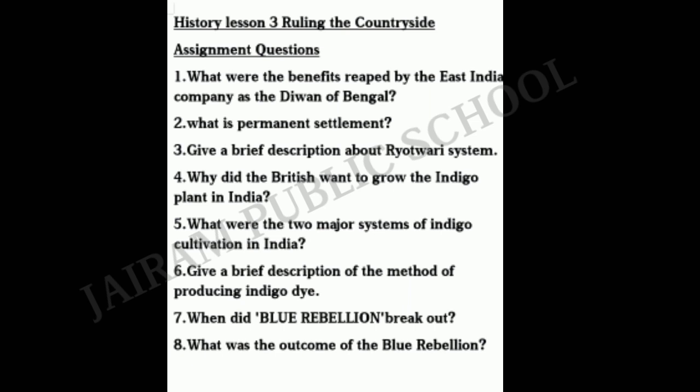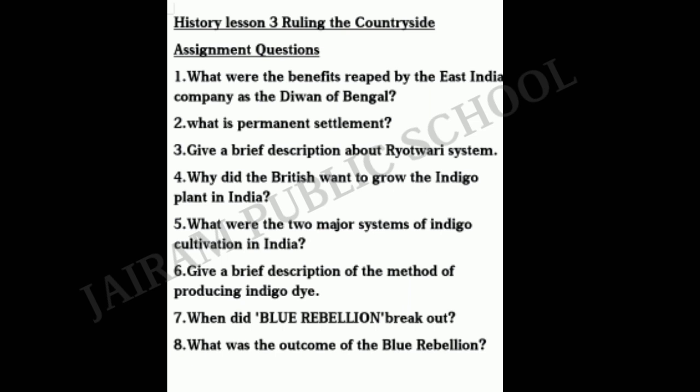Fifth question. What were the two major systems of indigo cultivation in India? Answer is, the two major systems of indigo cultivation in India were the Nij system of cultivation and the Ryoti system of cultivation.